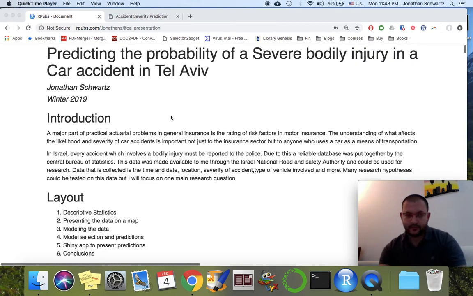What I'm trying to do here is to predict the probability of a severe bodily injury. We'll dive into the data in a second, and we'll see that there are harsh accidents and light accidents. And we're going to try, based on the variables that we have, with the most interesting one being location, to predict the probability of a severe car accident.